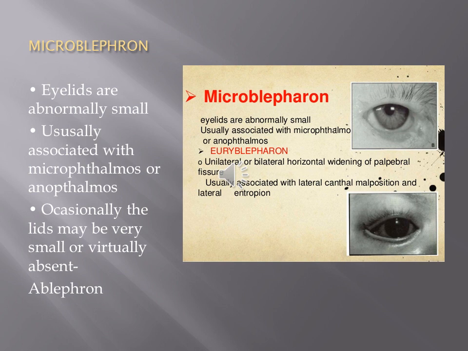Microblepharon is abnormally short eyelids. Normally the horizontal width of the eyelids is around 25 to 29 millimeters, but in these cases it will be reduced to 15 or 10 millimeters, and they are abnormally small. They can be associated with cryptophthalmos or anophthalmos. Usually they are very small, but they may be absent also. Then we call it ablepharon.